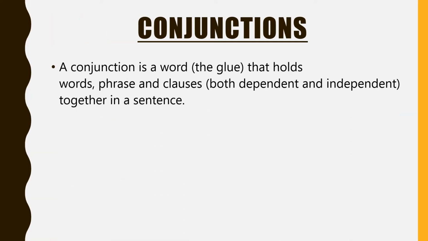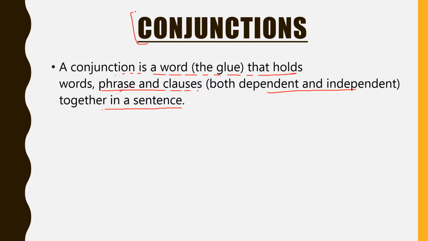So let us understand now what are conjunctions. See here, we call them joining words. We call conjunctions joining words. A conjunction is a word that holds words, phrases and clauses together in a sentence. And clauses, we will understand what are clauses. We will also understand what are phrases. Clauses are of two types, dependent and independent. So we will understand all what is important to understand the topic conjunctions and the types of conjunctions.